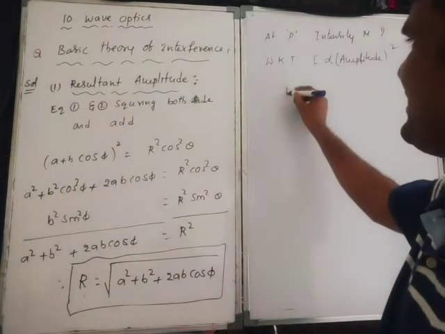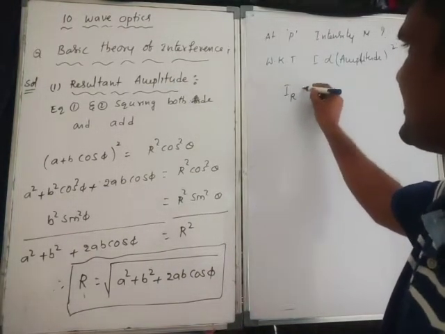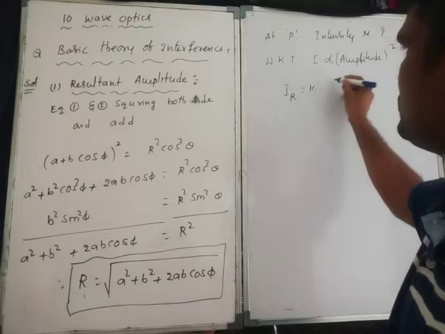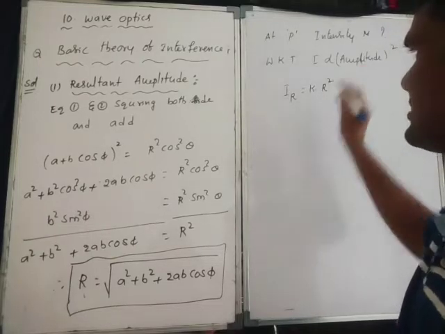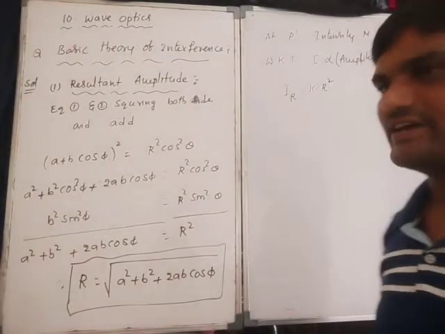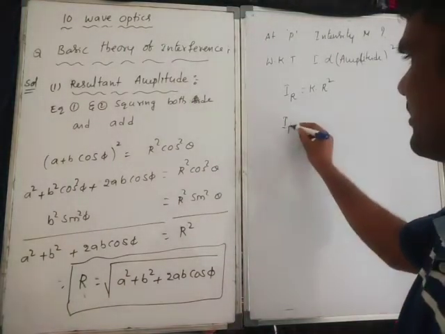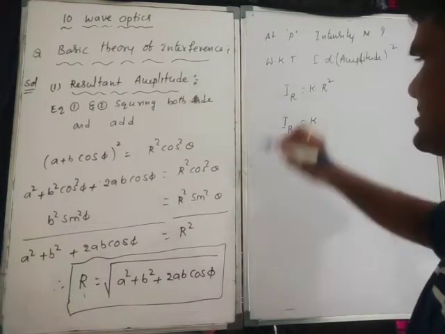Therefore I resultant is equal to K into the resultant amplitude R square, where K is a proportional constant.